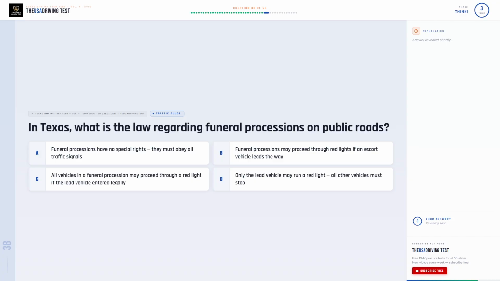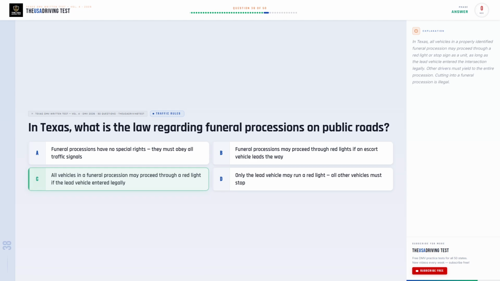The correct answer is C. All vehicles in a funeral procession may proceed through a red light if the lead vehicle entered legally. Other drivers must yield to the entire procession. Cutting into a funeral procession is illegal.